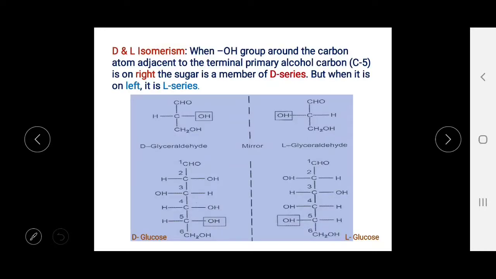Now D and L isomerism means dextrorotatory and levorotatory. और उसमें क्या होगा, तो OH group अगर right side पे होगा, जो asymmetric carbon है, यहाँ पे example दिया है glyceraldehyde का, अगर वो right side पे है OH group तो it is called D-glyceraldehyde, और अगर left side पे है तो it is called L, levorotatory glyceraldehyde.